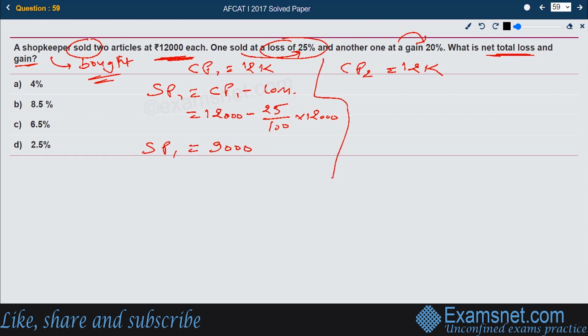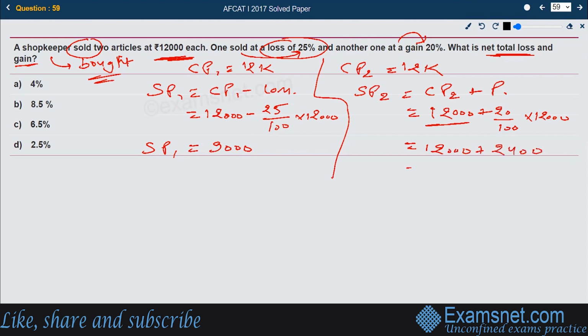Okay, let us talk about the next deal. In the next deal, there has been a gain of 20%. The selling price would be higher than cost price, that is CP2 plus the profit or the gain. Cost price 2 is again 12,000, plus the profit value, which is 20% of the cost price, that is 12,000 only. If you calculate this further, 20% of 12,000 is 2,400. So ultimately SP2 comes out to be 14,400. This is selling price number two, and this is selling price number one.